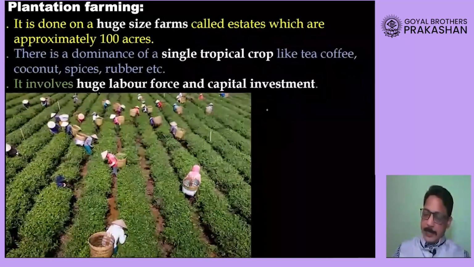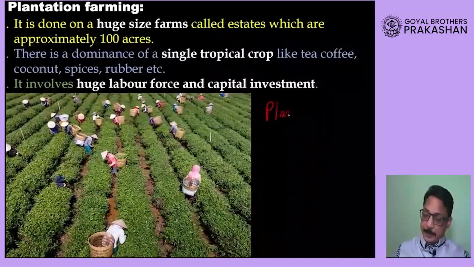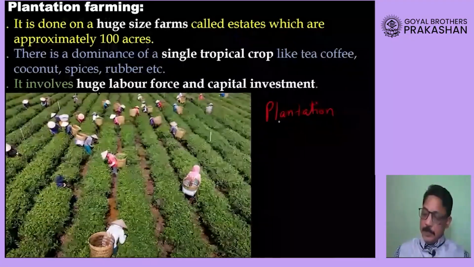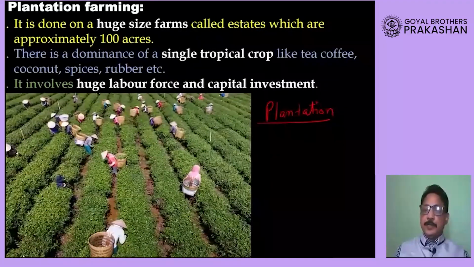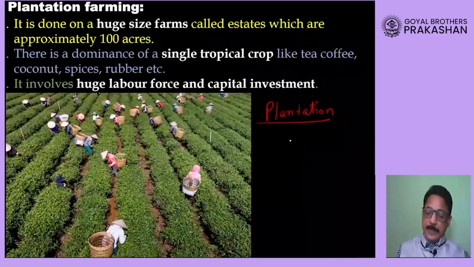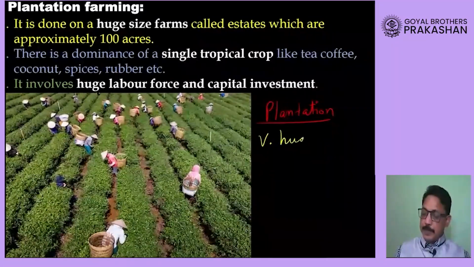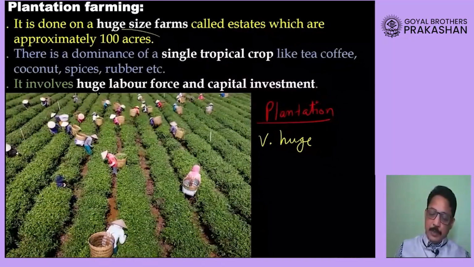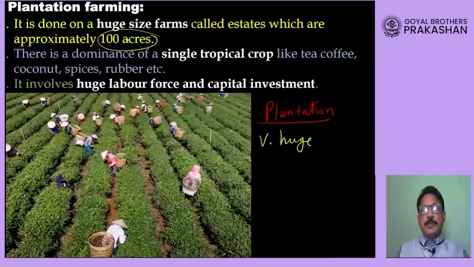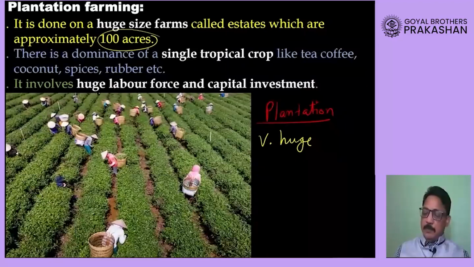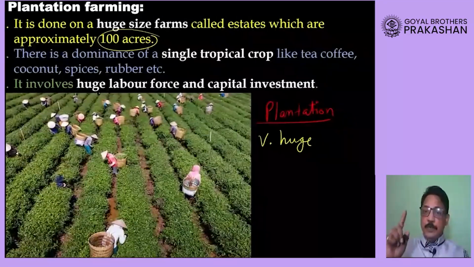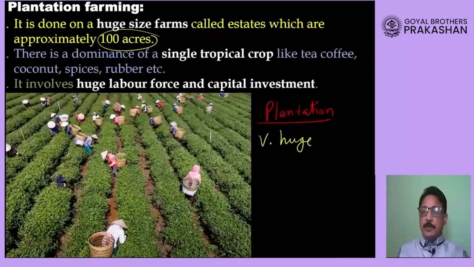Okay, so now let us look at another agriculture. Now it is called plantation agriculture. Now please remember, it is one of the very modern agriculture. Remember student, this is one of the very modern agriculture, plantation agriculture, which is done on very huge farms, which are generally more than 100 acres, very huge size of land, very huge size of farm. Now in this farm, a farmer is going to grow only one crop. I repeat, only one crop, okay, for 30 to 35 years.